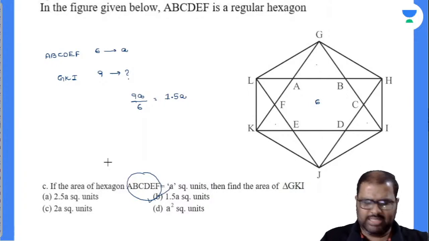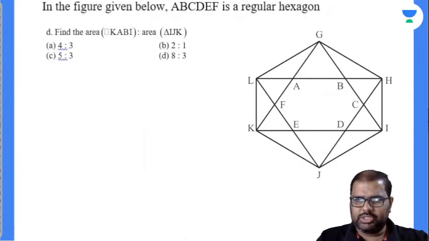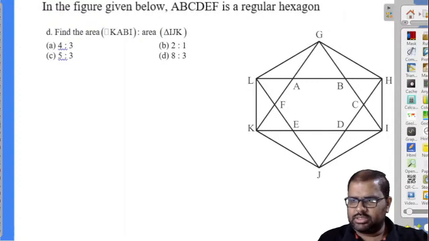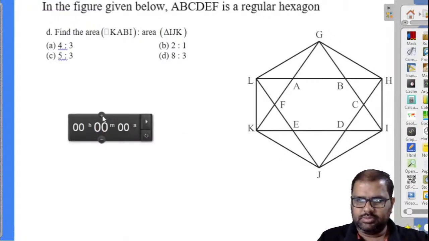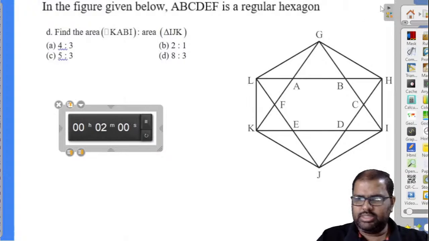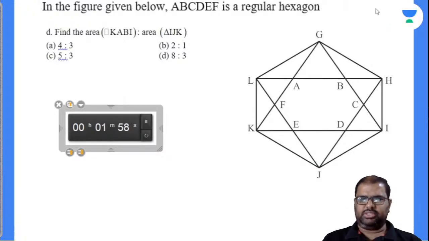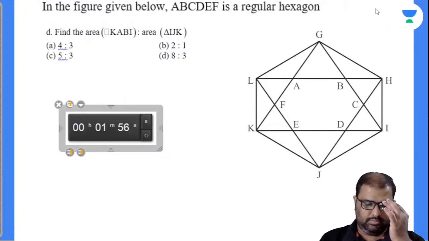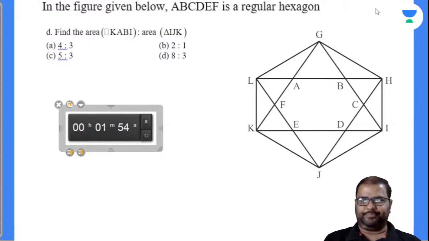That's it. Easy enough. Let's come to the next one. How many can solve this? Last two questions, right? And then we'll go for the other set of questions. Seconds more.